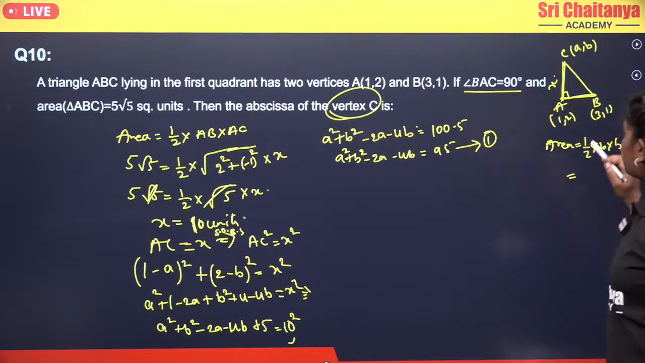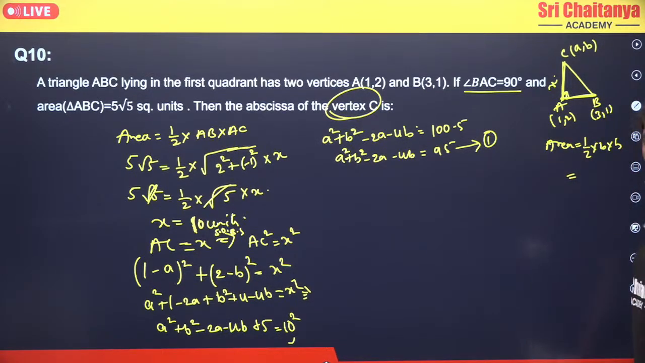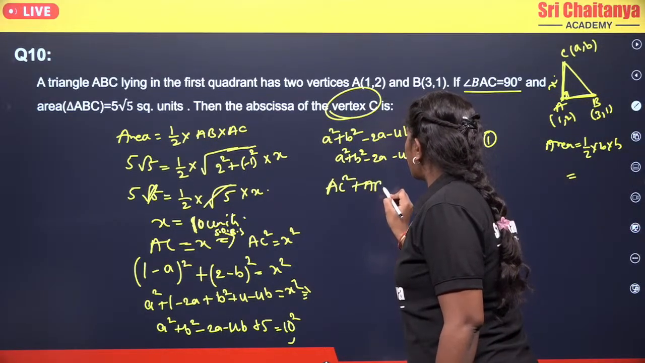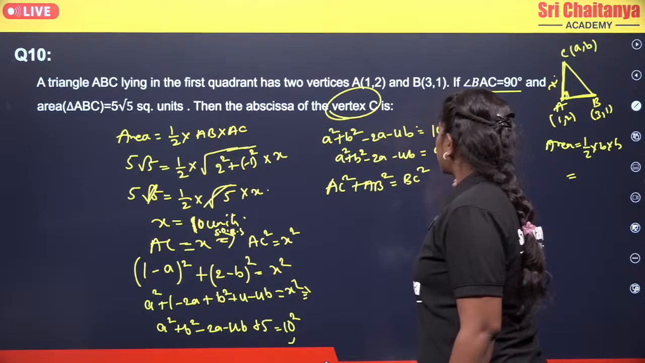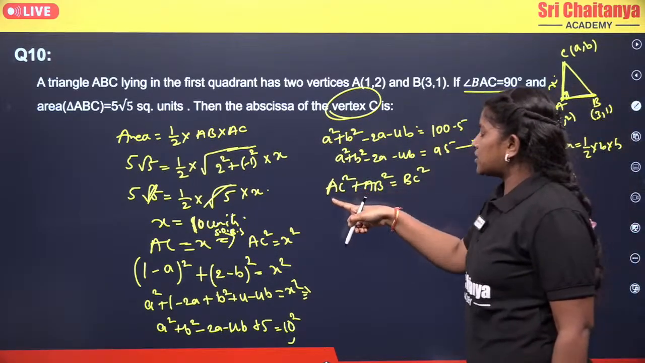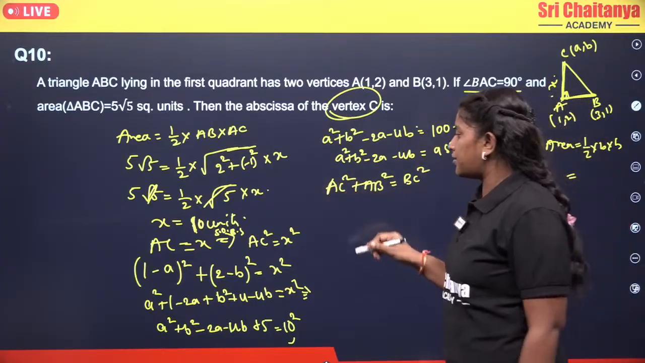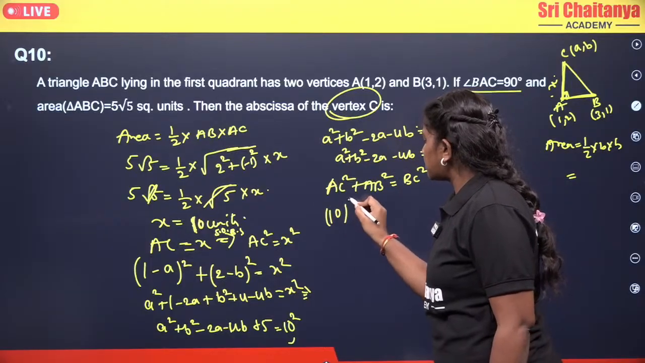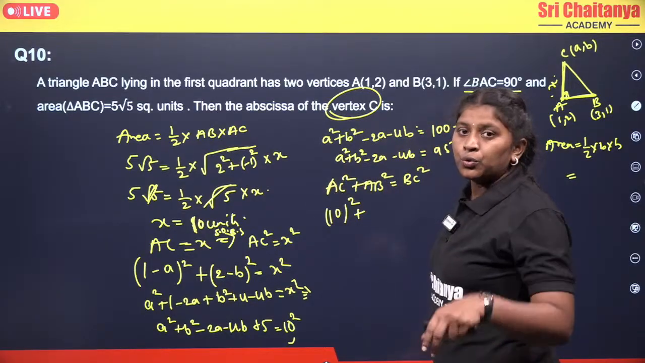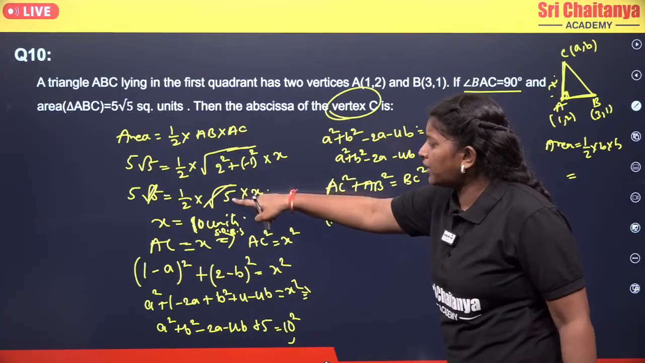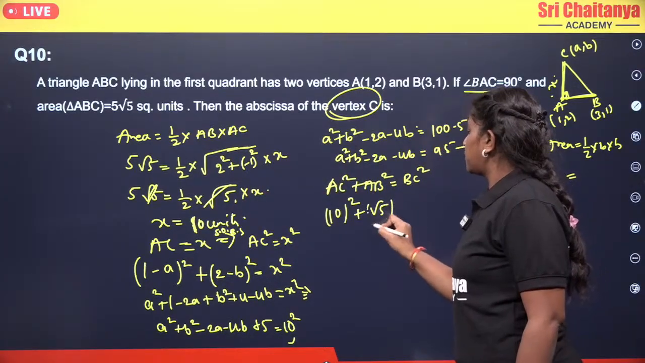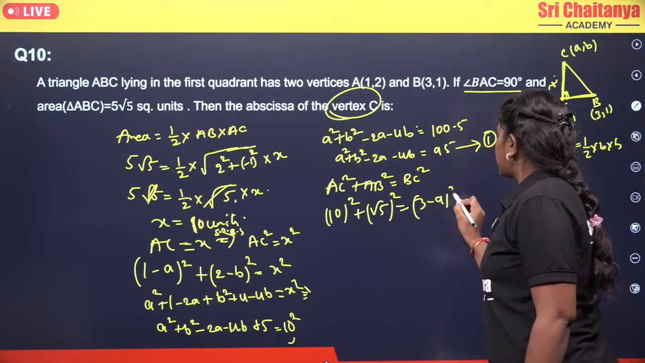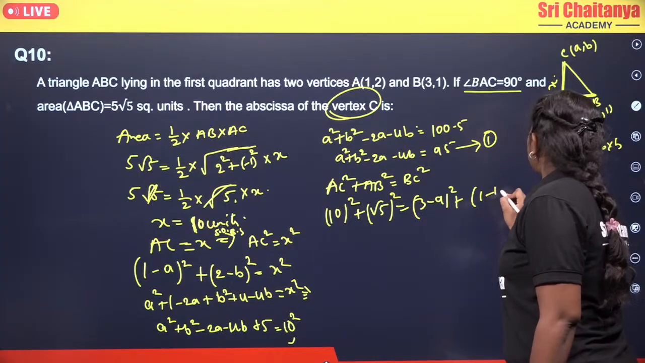Now moving to the next. If you observe, this is a right angle triangle, so I can apply the Pythagoras theorem. From there you get AC square plus AB square equals BC square. AC is X, and we got X as 10, so AC is 10. So 10 square plus AB, which we have already found is root 5, whole square, equals BC, which is (3 minus A) whole square plus (1 minus B) whole square.